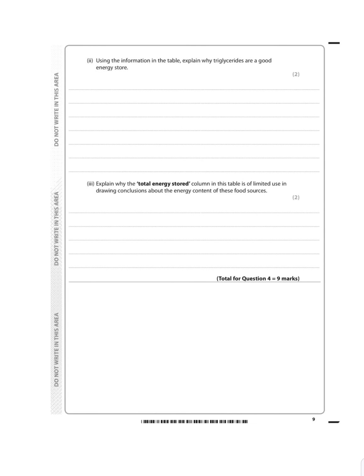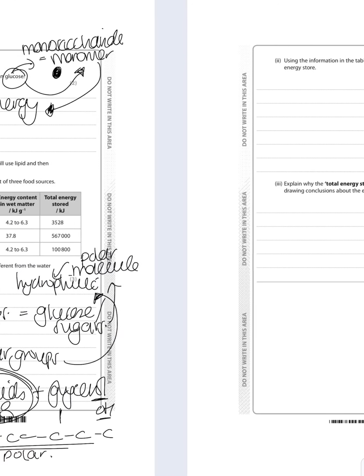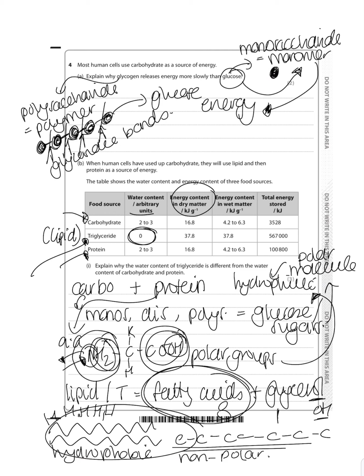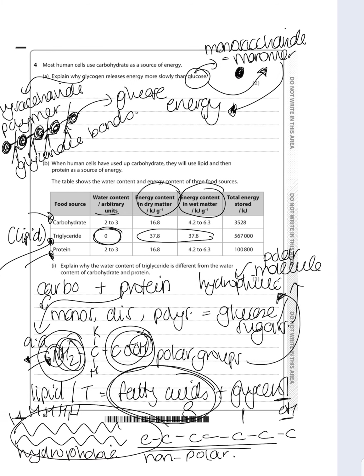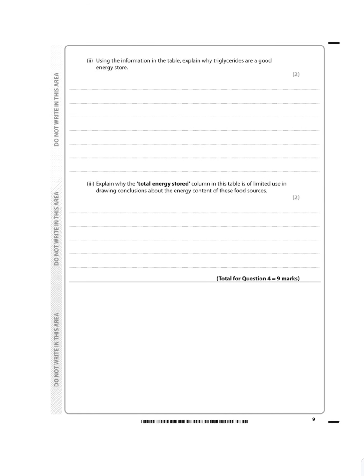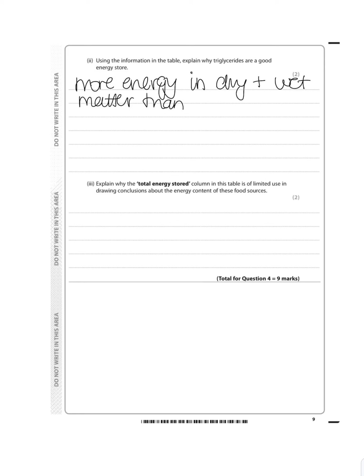Using the information in the table, explain why triglycerides are a good energy store. Well, let's see. You have in dry matter and you have in wet matter. So when we have the triglycerides. Triglycerides are both higher than carbohydrates and proteins in both wet matter and dry matter. And that is the first mark, is that you have more energy in dry and wet matter than in carbohydrates and proteins.